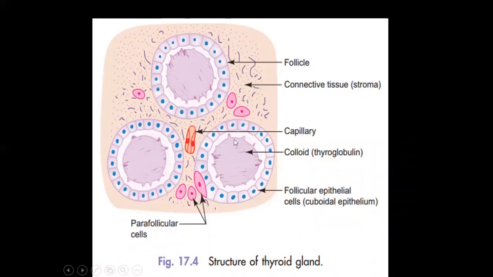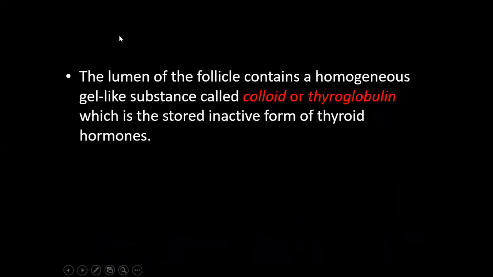These are follicles. These are follicular lining, follicular cells. This is the colloid. Colloid is a homogeneous, jelly-like structure. These are inactive form of thyroid hormone. The lumen of follicle contains a homogeneous gel-like substance called colloid or thyroglobulin, which is the stored inactive form of thyroid hormone.